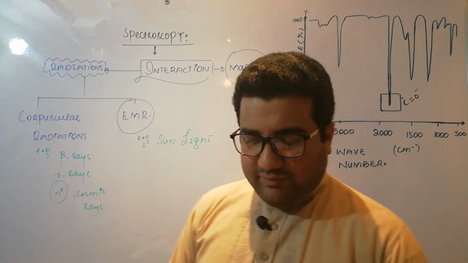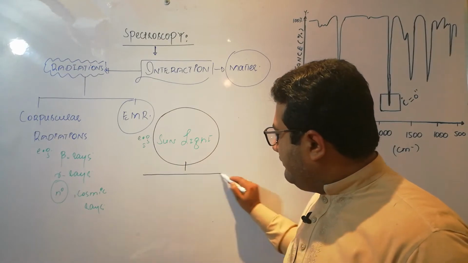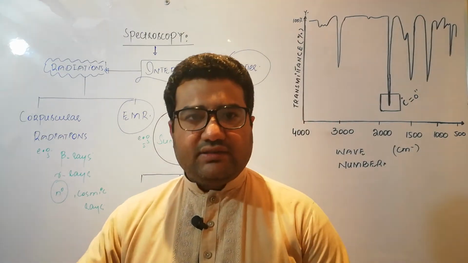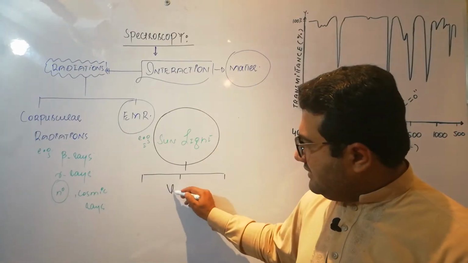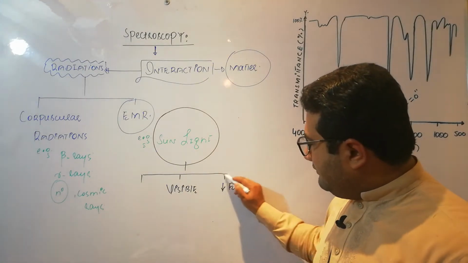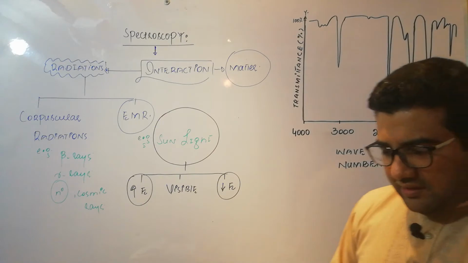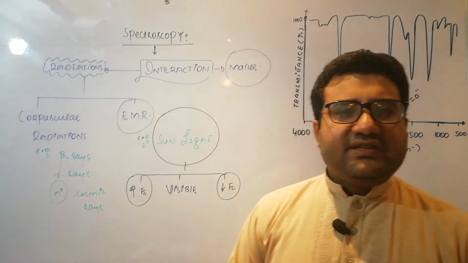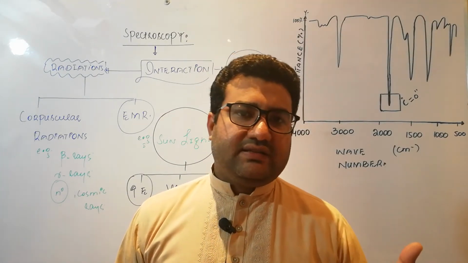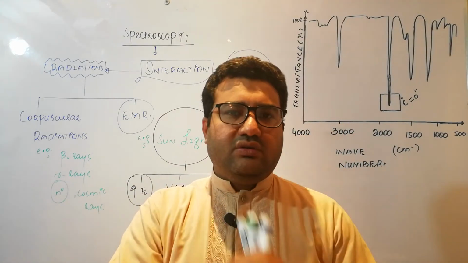You do remember that when sunlight is passed through a prism, this sunlight is split into three main regions. One is the visible, second one is the low energy, and third one is the high energy. Now the visible region has a wavelength range of almost 400 to 800 nanometer, and it consists of further 7 regions which are violet, indigo, blue, green, yellow, orange and red.